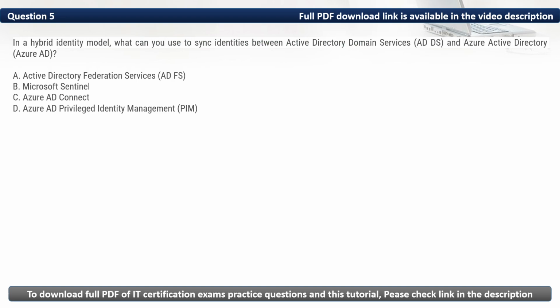Question 5. In a hybrid identity model, what can you use to sync identities between Active Directory domain services and Azure Active Directory? In a hybrid identity model, we can sync identities between Active Directory domain services and Azure Active Directory by using Azure AD Connect. Thus, the correct option is C.